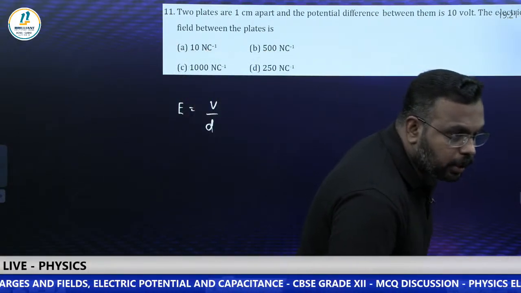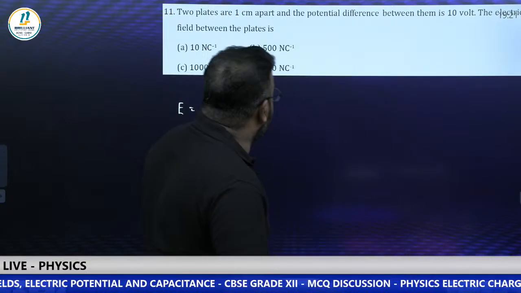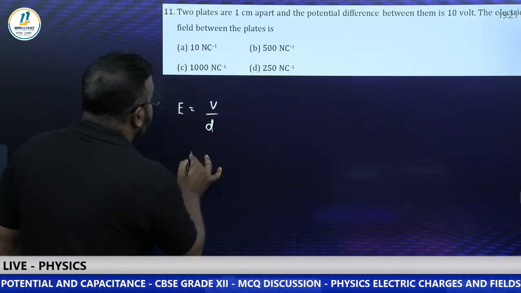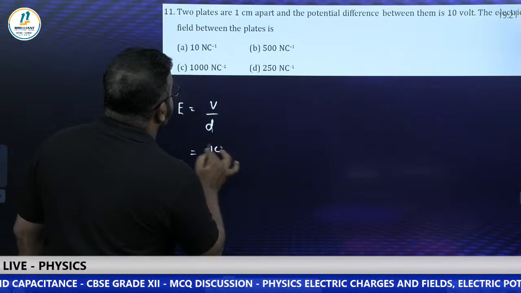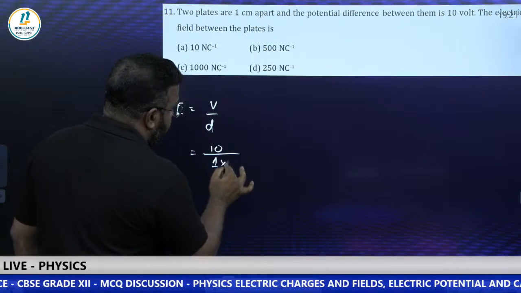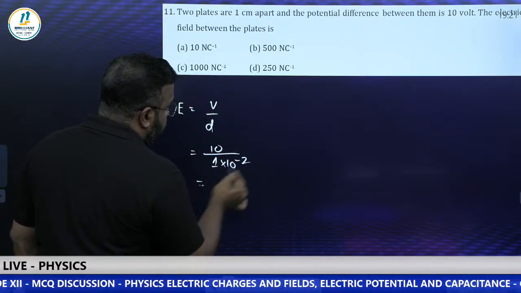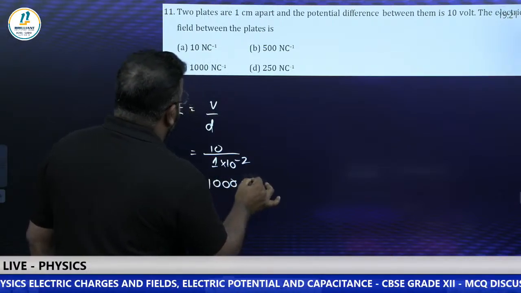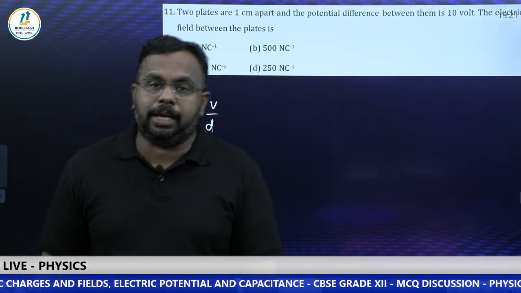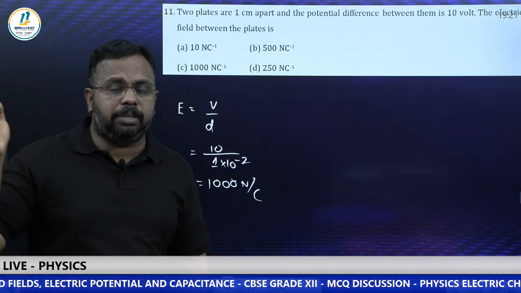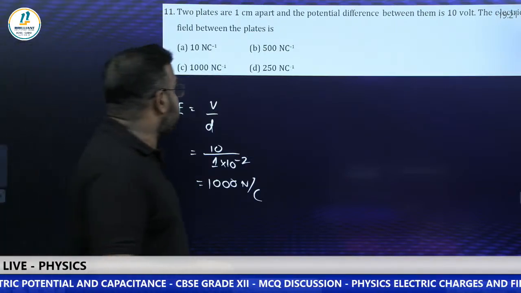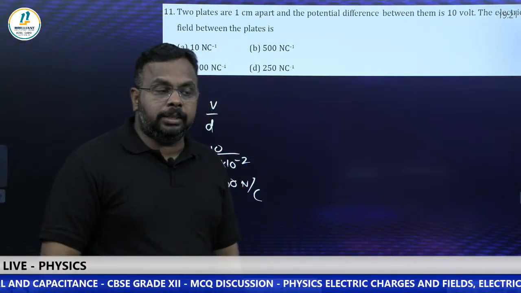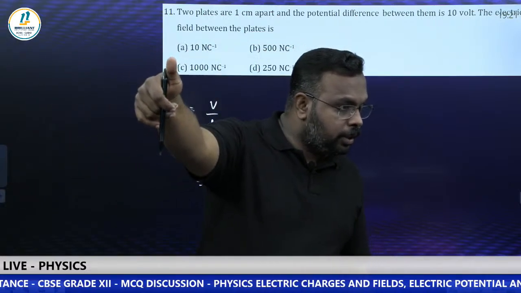Yes, Sanjay is saying it is 1000. Potential value is 10 volt. Distance is given in centimeter. So 1 centimeter is 1 into 10 power minus 2 meter. This will give 1000 Newton per coulomb as the answer. Option C is the right answer. So please study the formula, the relation between electric field and potential is E equal to V by d.